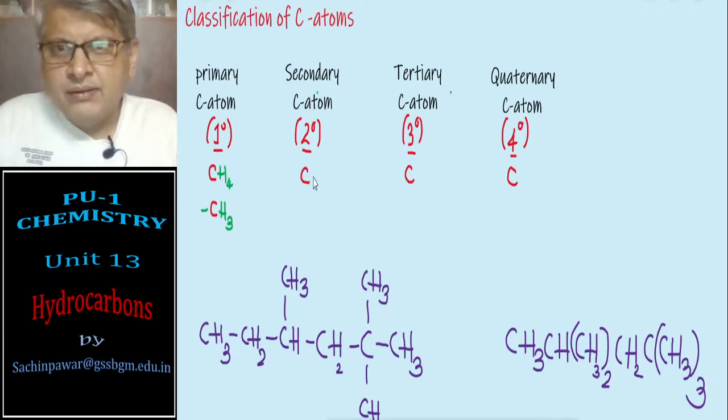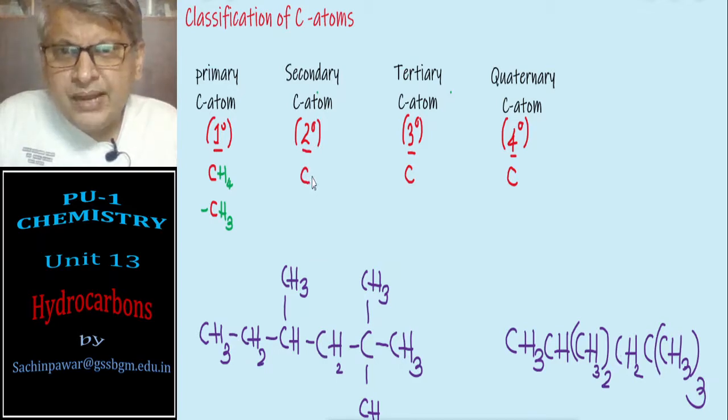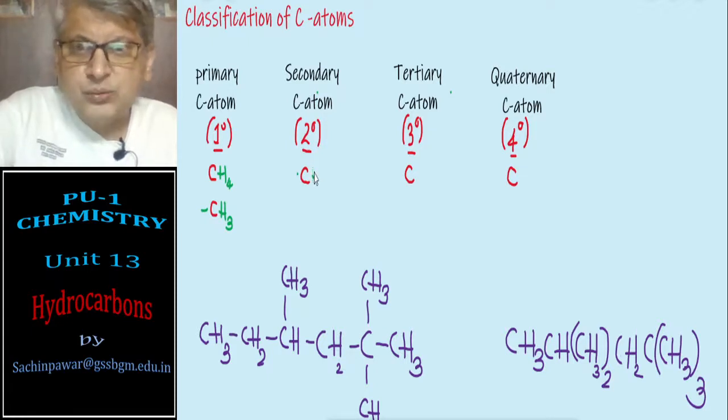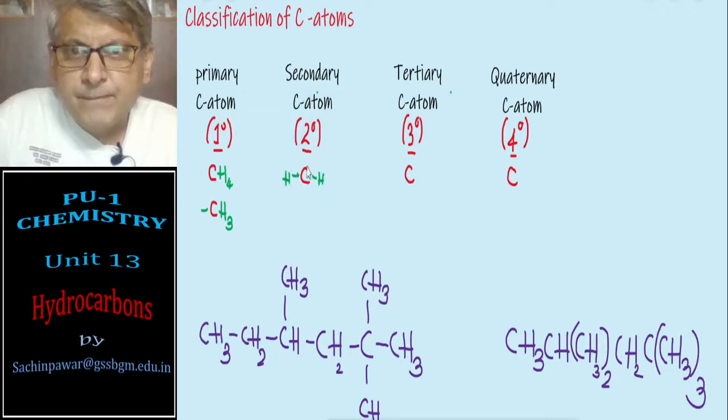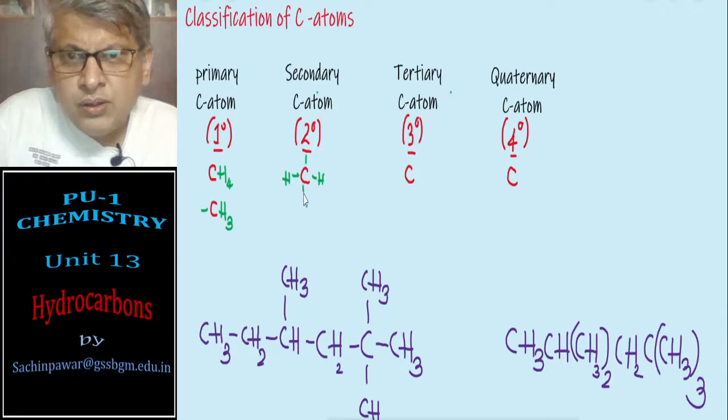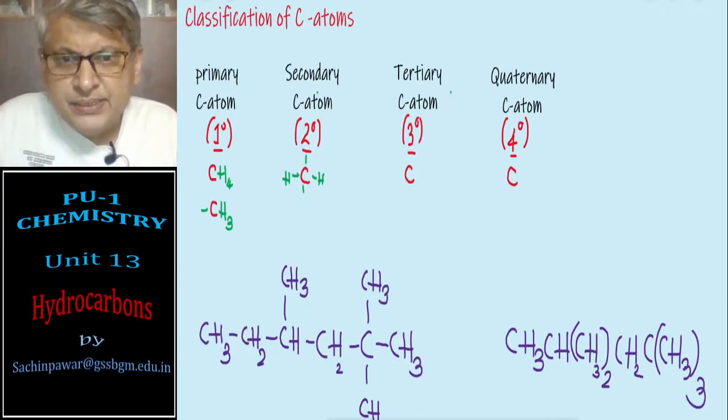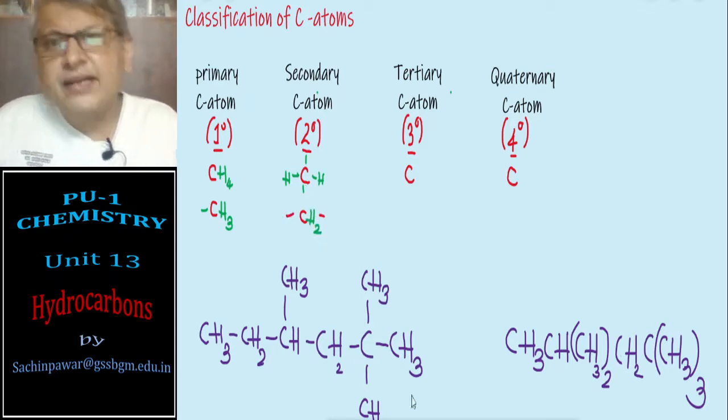A secondary carbon is the one attached to 2 hydrogens. So another 2 bonds are remaining. That means this carbon atom is CH2 along with 2 bonds. This is a secondary carbon atom.